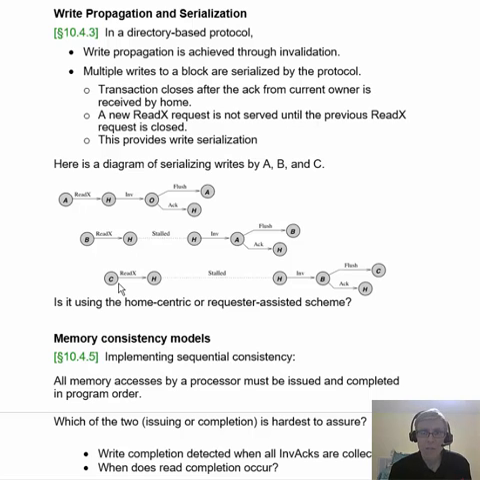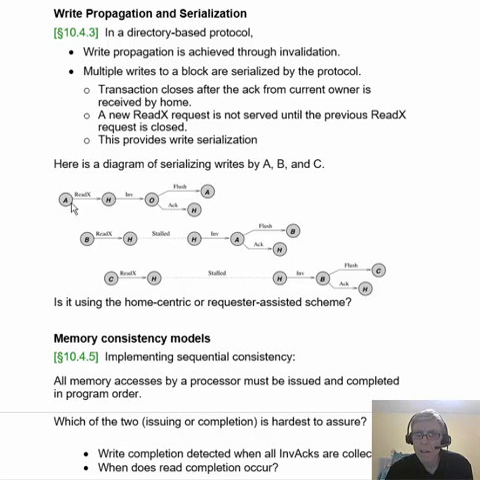The transaction, as we have seen, closes after an ACK from the current owner is received by the home, and it doesn't entertain another write request, another readx request, until the previous readx request is closed. So things are being serialized here. One transaction needs to finish before the next will be processed. This provides write serialization. So here's a diagram of serializing writes by A, B, and C.